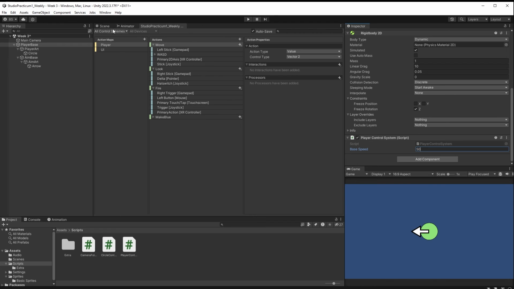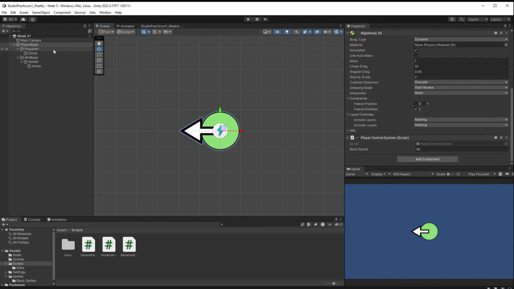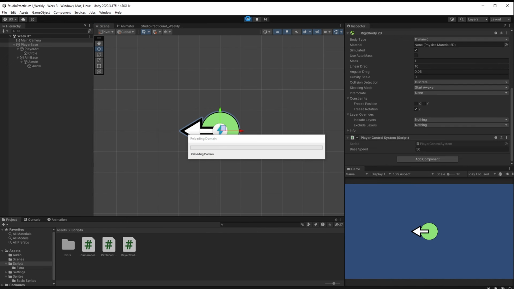Okay, so let's go here to our scene. We can see our player here. We have everything in place. Got my fingers crossed. I'm going to pick up my controller. I'm going to drag it across my microphone so it makes a lot of extra noise. That's perfect. I've done that. Now I'm going to hit play.